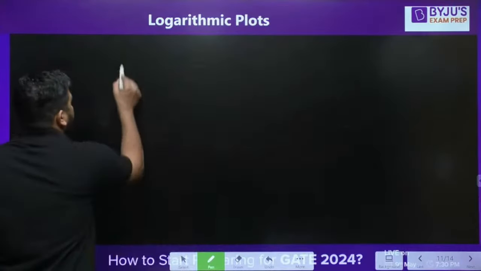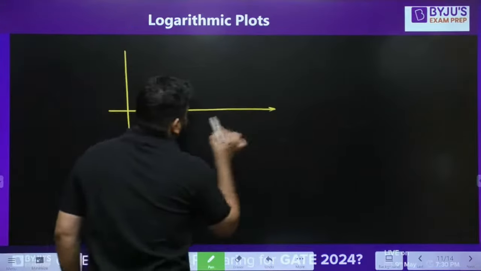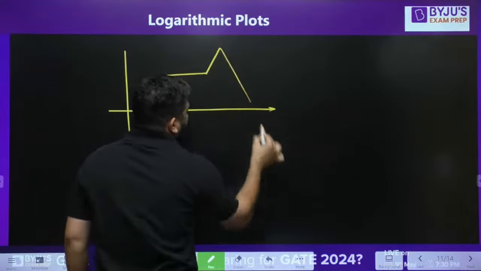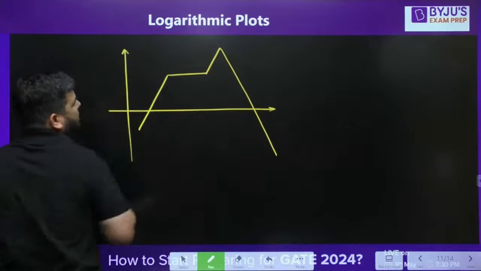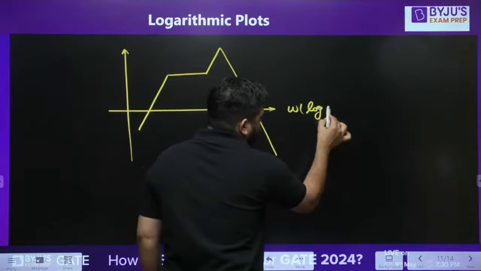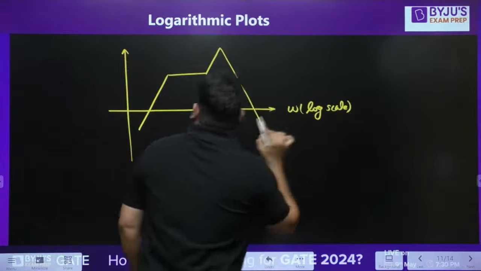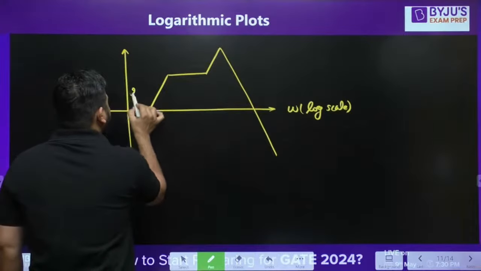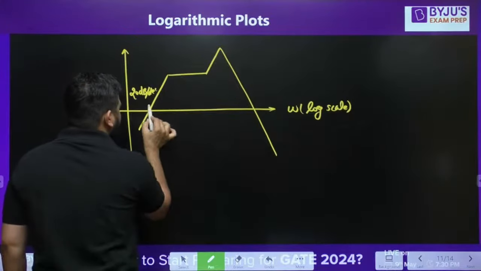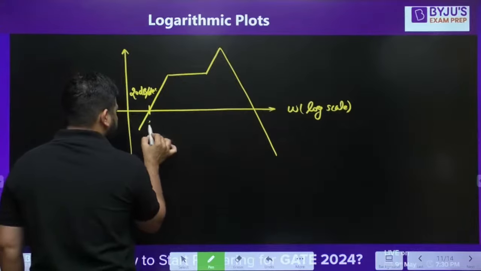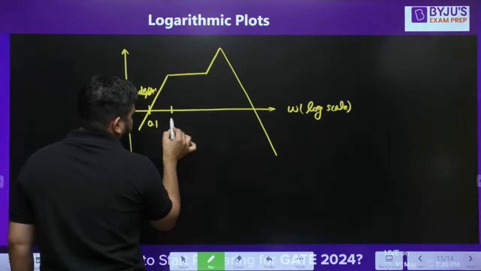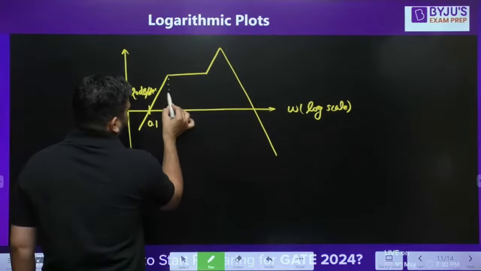Let's take one more question. Let's say I get the graph like this. Let's say this is the graph and this is the height and this is omega on log scale. Let's say this is 20 dB per decade. The slope is 20 dB per decade. This point is omega 1, let's say 0.1 radian per second. And at this point, let's say the frequency is 2 radian per second.